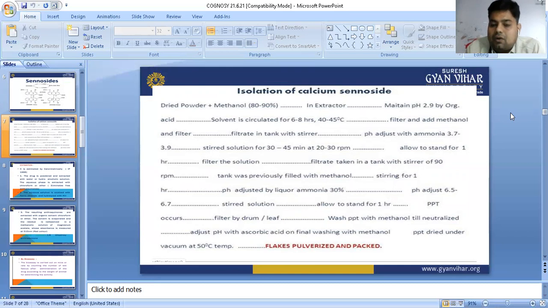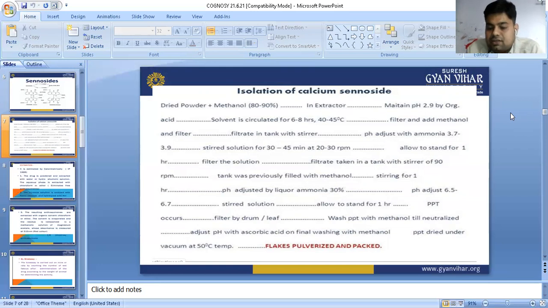It means we already keep the methanol in excess and stir for 1 hour, and the pH is adjusted with liquor ammonia 30%, to a pH of 6.5 to 6.7. Stir the solution and allow to stand for 1 hour. Now the precipitate occurs. The sennoside precipitate will settle at the bottom part, and we filter with the drum or leaf.